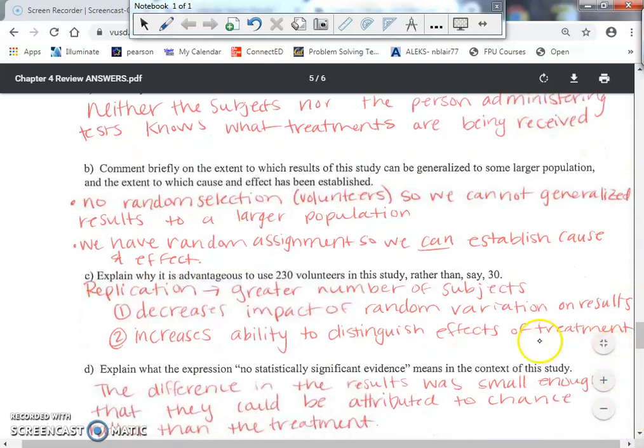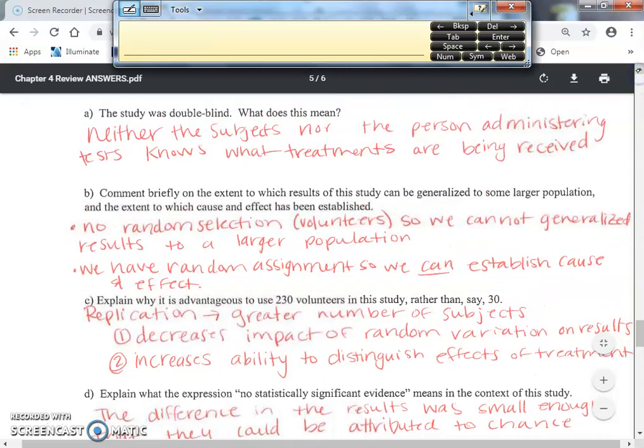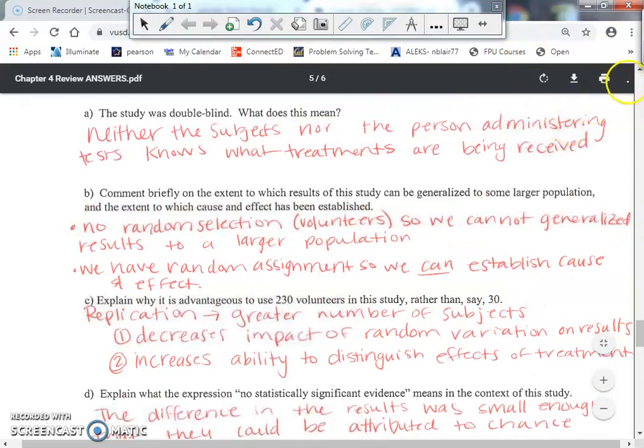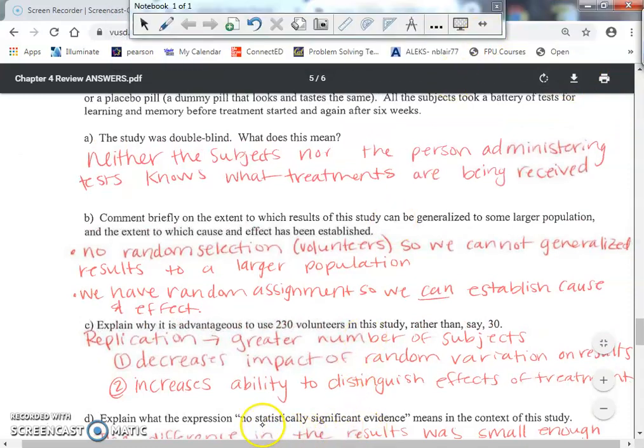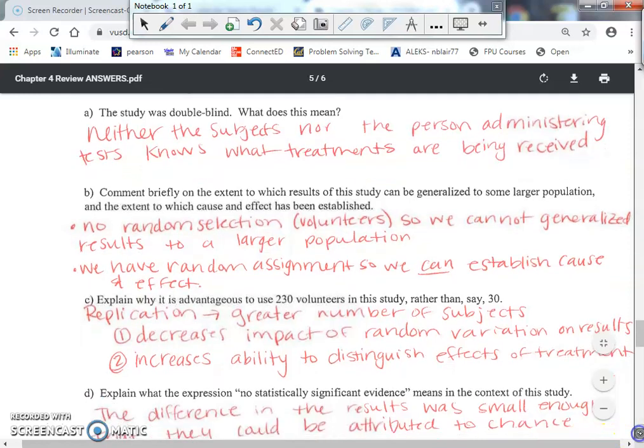Okay. And then part D, explain what it means that they are not statistically significant. Ignore this up here. Not statistically significant means, if you remember, statistically significant was that the difference between them is so large that it could not have happened by chance. So if it is not statistically significant, then really I didn't see much of a difference between my 2 treatment groups.